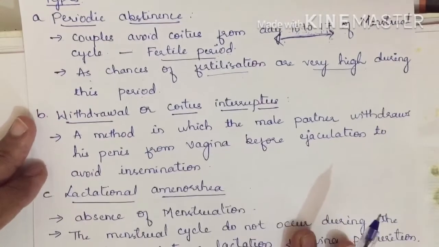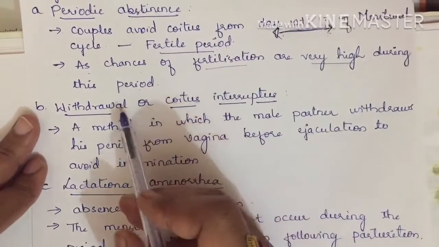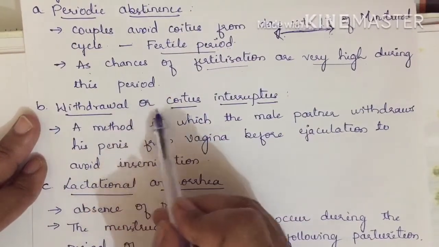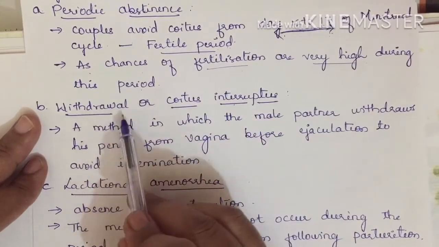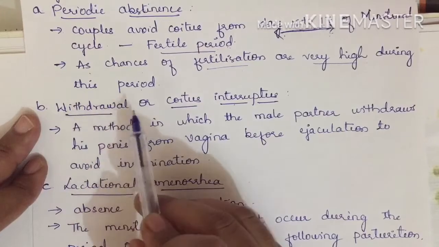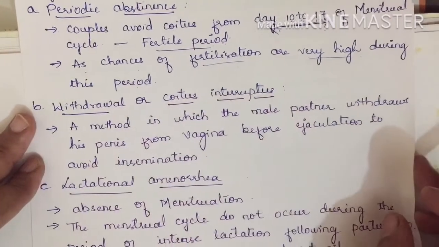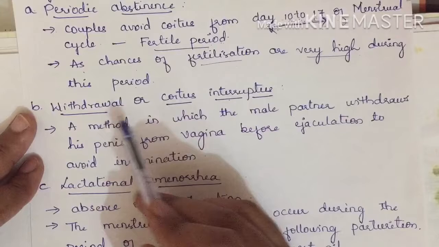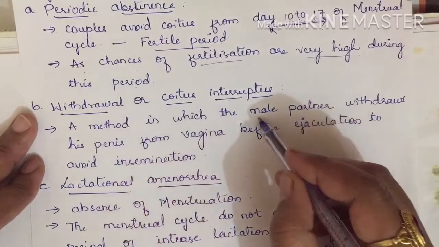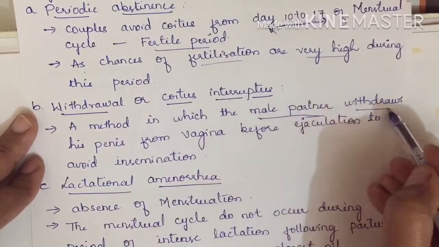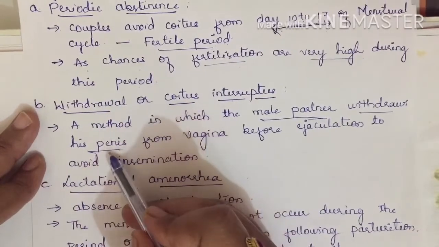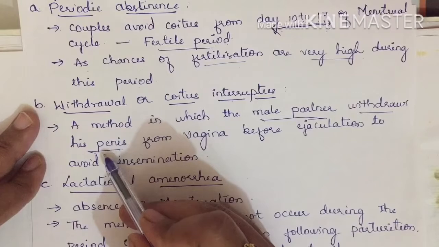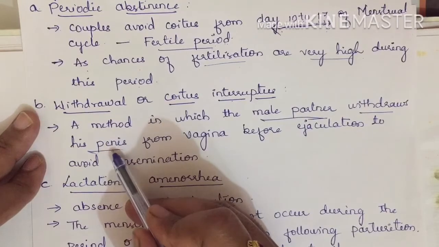Next, the second one, in natural methods: withdrawal or coitus interruptus. The name itself shows withdraw, stop; there itself it has to be stopped or withdrawn. So what is withdrawn? A method in which the male partner will withdraw his penis. As we said, the penis is going to inseminate or release sperm in the vagina.